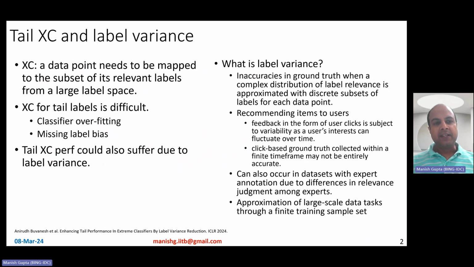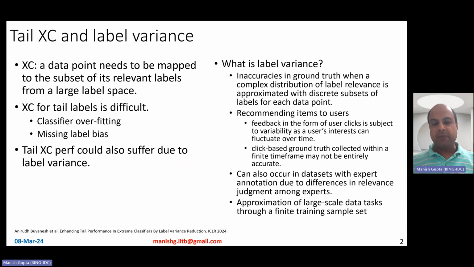So let's get started. Let me first talk about extreme classification. Recall that extreme classification is the problem where a data point needs to be mapped to a subset of relevant labels from a very large label space. So you may have a problem setting where there are millions of labels and you want to map a data point to a few selected subset of those labels.